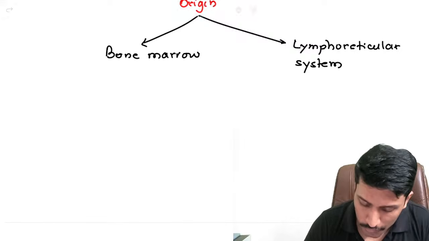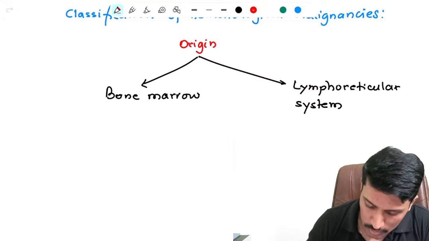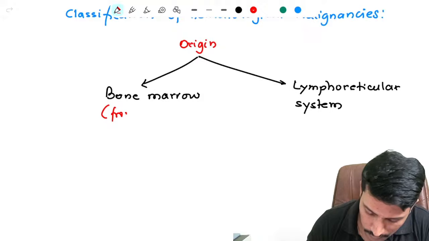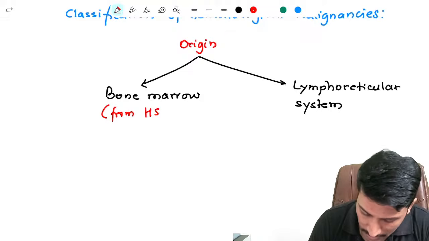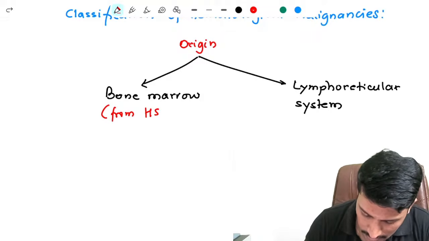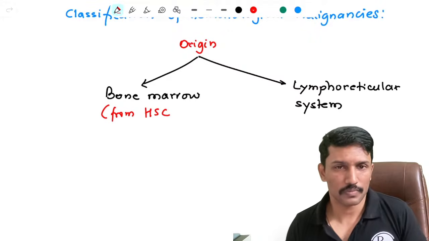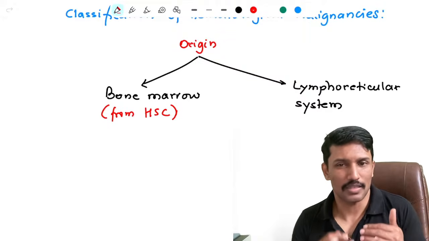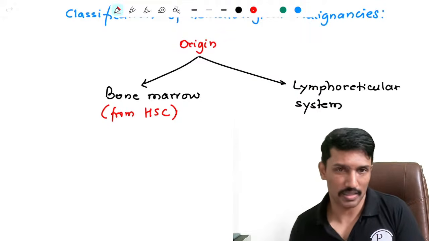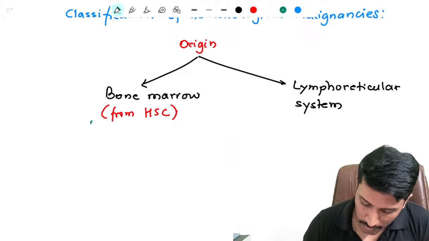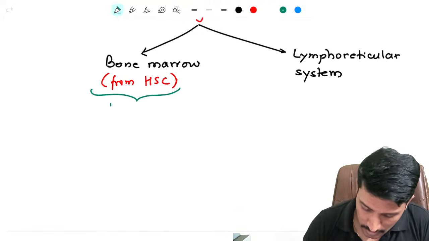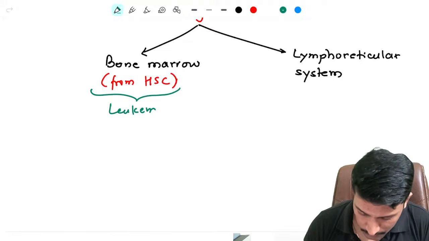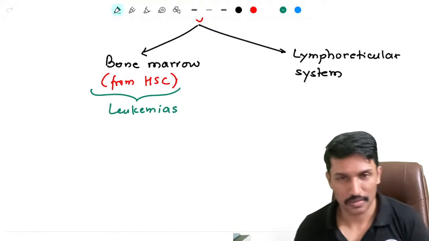So if the origin of the cancer is inside the bone marrow, that means it is originating from hematopoietic stem cells. Or in other words, immature cells or precursors of the blood cells. Then we will call them leukemias.